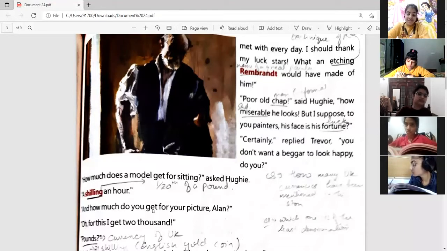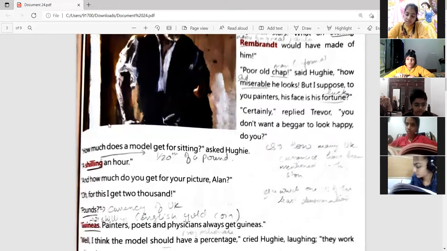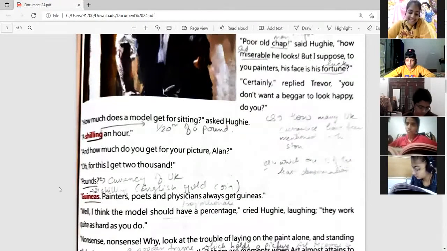And how much do you get for your picture, Alan? So now he is asking, how much will you get after making this picture? Oh, for this, I get 2000. So now Alan is saying that I will get 2000 for this picture. So now Hughie is shocked: pounds? You are getting 2000 pounds for this painting and you are just giving a shilling to this beggar for standing for an hour for you. So he is saying guineas. Okay, so 1 guinea is equal to 21 shillings.